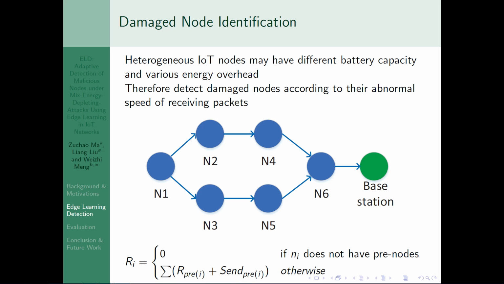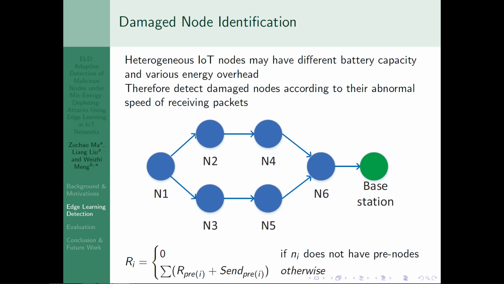To label traffic automatically, ELD thinks the traffic received by a damaged node is malicious traffic. But many IoT nodes may have different battery capacity and various energy overhead, so there is no unique metric to determine whether a node is damaged.